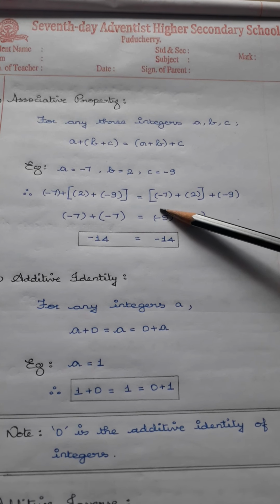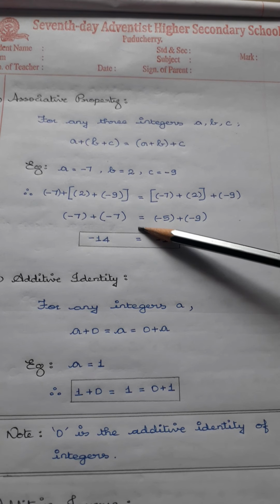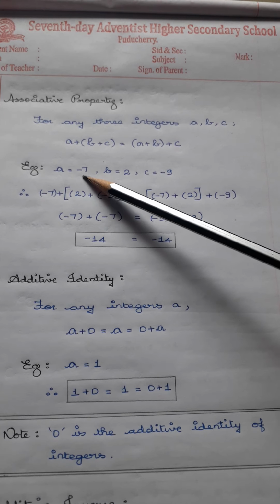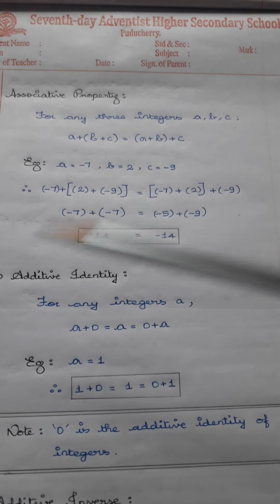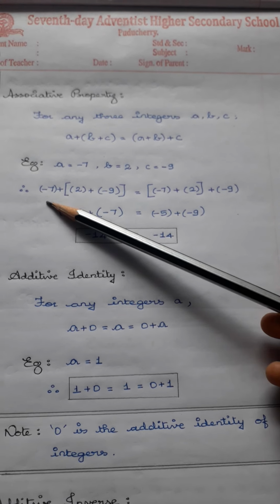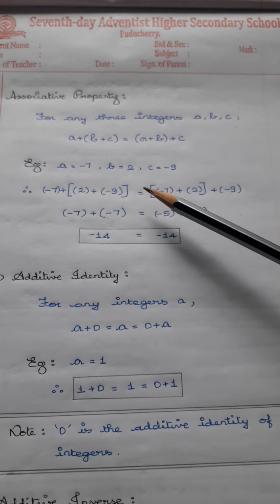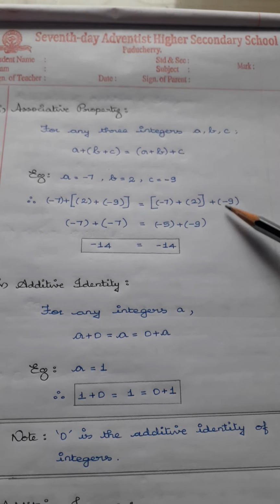Now we are going to solve it with an example. a is minus 2, b is 2, c is minus 9. So when you go with the operation, a plus b plus c is equal to a plus b plus c.